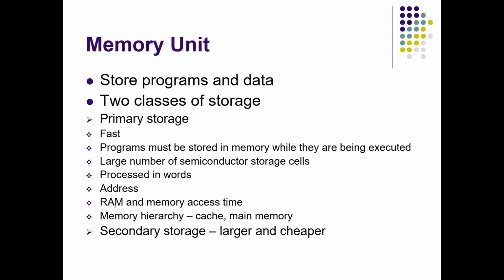Next, coming to the internal memory units which primary storage consists of. So it consists of RAM. RAM is the fastest memory unit where, in order to retrieve a word, it takes a very short and fixed amount of time. That is meant by RAM. Memory access time is the time required for the word to be accessed from the memory. Memory hierarchy is nothing but 3 or 4 different levels of RAM with different speeds and sizes. Cache is also a part of RAM, but it is the smallest and fastest memory unit, which is a part of the RAM.